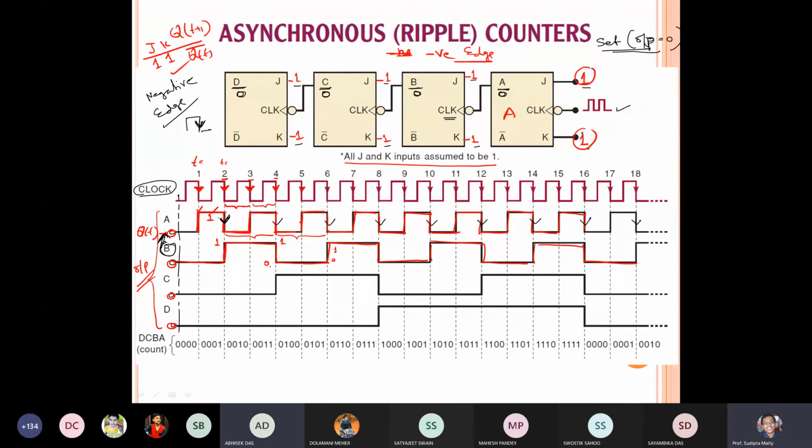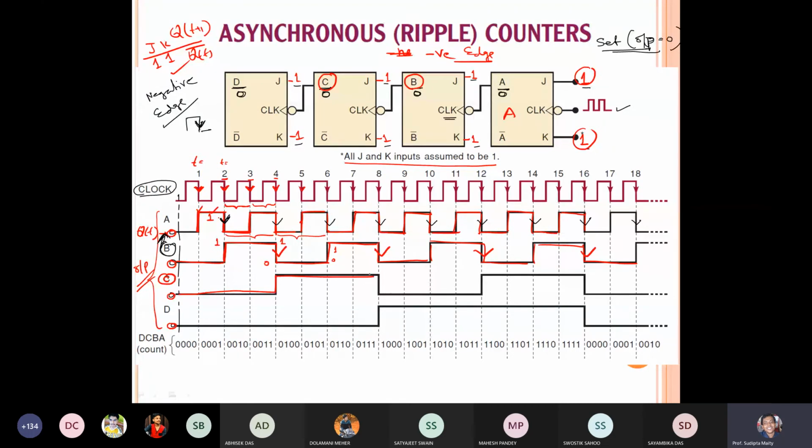Now the clock pulse of C flip flop is the output of B flip flop. So if I want to generate the output of C flip flop, this will be my clock pulse. Agree? Yes, sir. So again, using a similar convention, I can easily draw this output.